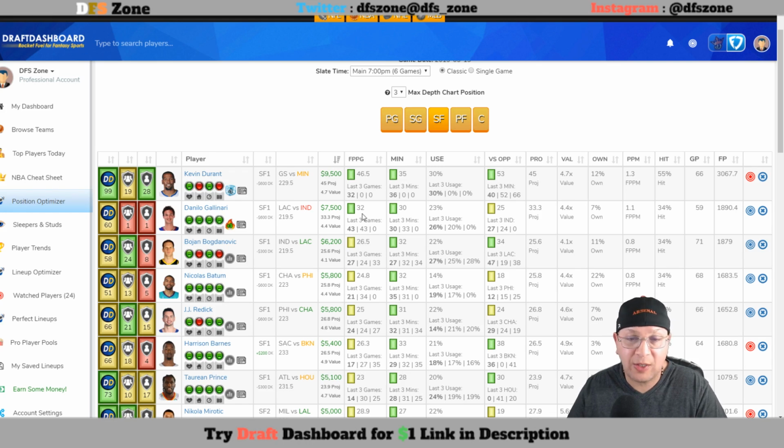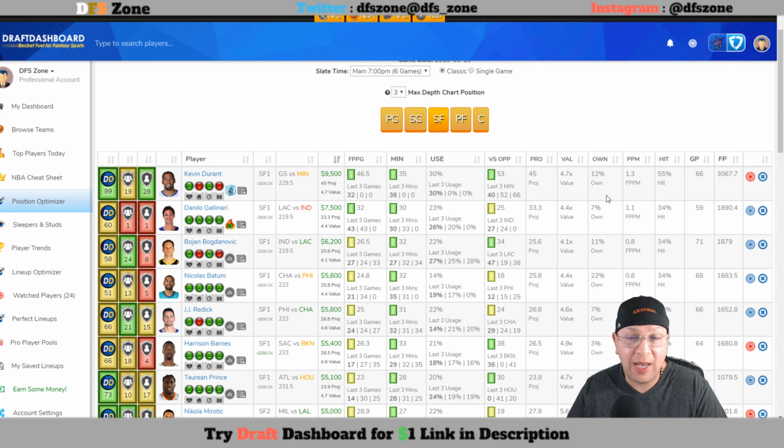He first came back yesterday from being out for a couple games with the ankle, but he did put up 32 in 36 minutes. Not that bad of a game for him. I think he put up 20-somewhat floor points. 30% usage in that game. At 9,500, you need 46. On DK's 8,900, you need 44. Remember, he's on the front end of a back-to-back. I don't think it's a big factor for him in this matchup today.